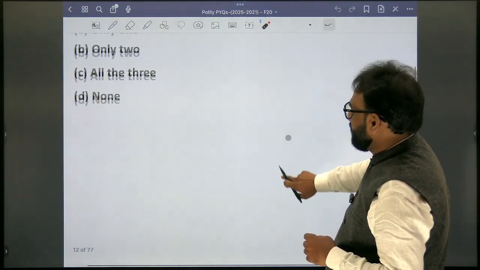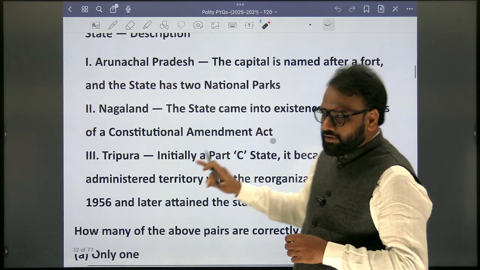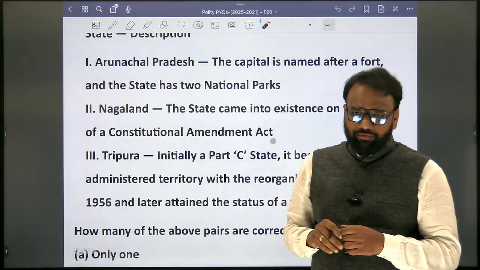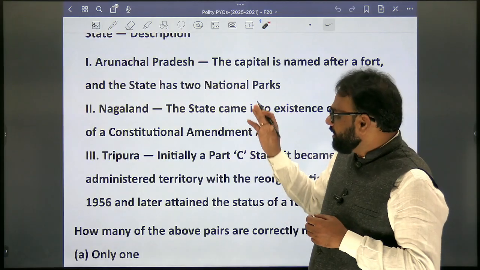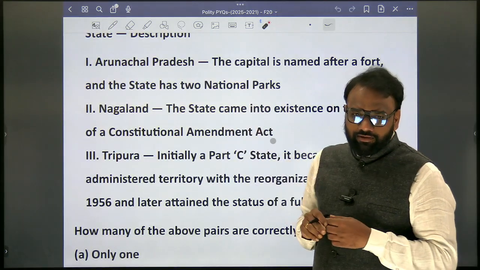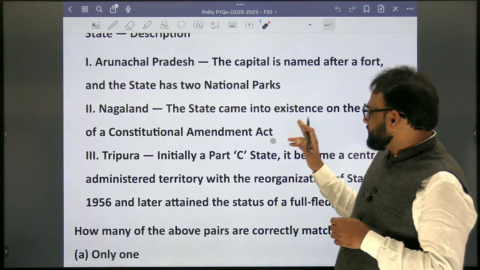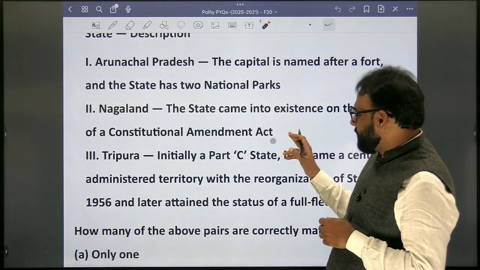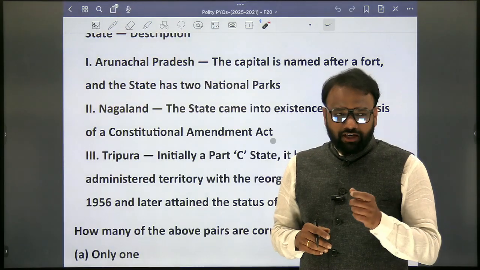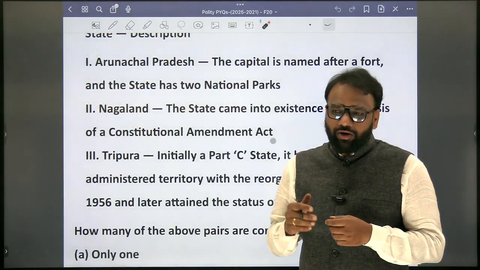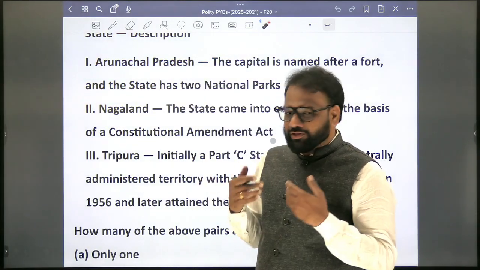Okay, this is of 2025. So, there was a confusion about this question, right? All the three options are right here. But whether you got a concrete evidence for whether the first one is right, second one is right, and all those things. So, to say that second one, Nagaland, the state came into existence on the basis of a constitutional amendment act. True or false? True. But generally, when a state is created, do we require a constitutional amendment? We do not require. So, in case of Nagaland, why was a constitutional amendment required?